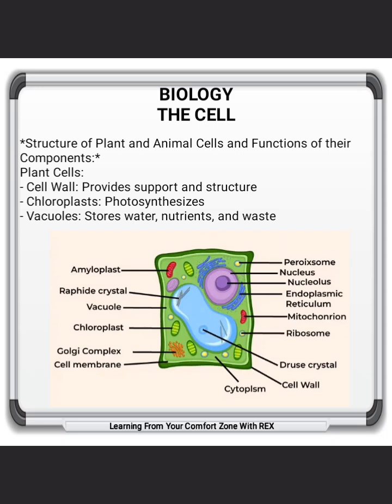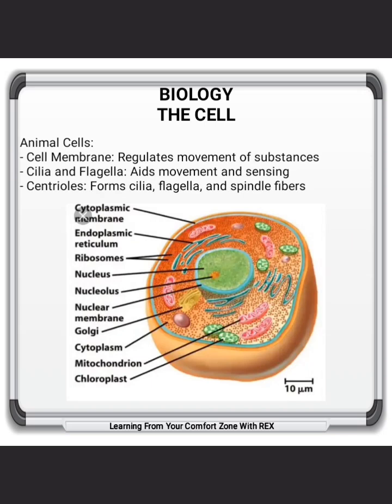Plant cells. Cell wall provides support and structure. Chloroplasts photosynthesize. Vacuoles store water, nutrients, and waste. Animal cells. Cell membrane regulates movement of substances. Cilia and flagella aid movement and sensing. Centrioles form cilia, flagella, and spindle fibers.